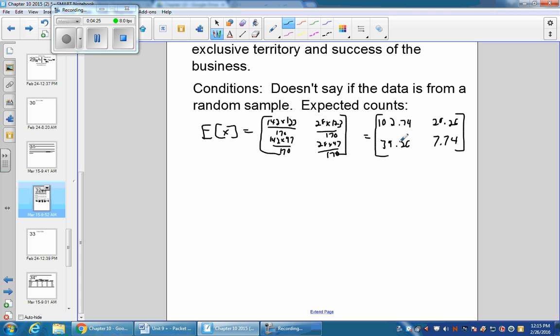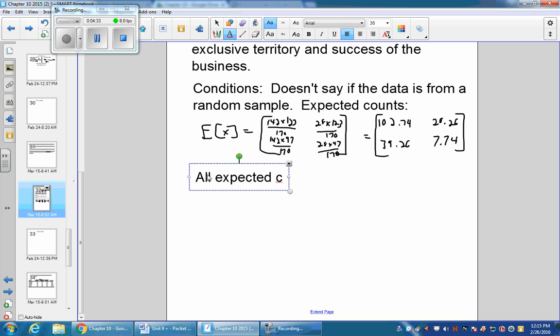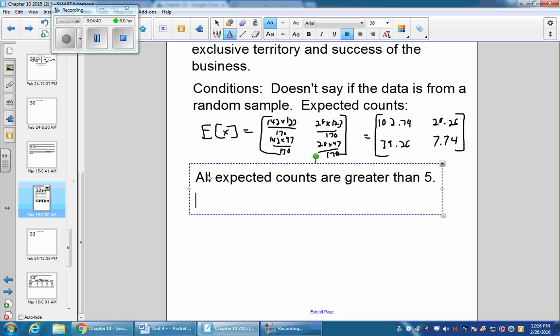So you have to show your expected count. And then once you have your expected count, all expected counts are greater than 5. So we can use our chi-square distribution. That's a quick, easy condition. So now we have calculations.